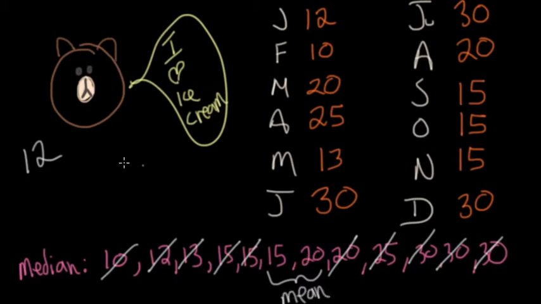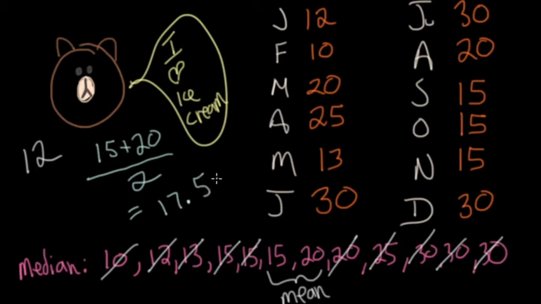So what's the mean? Ooh, I'm glad you asked. Well, how do we figure that out? Hopefully you watched the other previous videos. To figure out the mean of that, I would go 15 plus 20, and divide it by the number of values, so there's 2. That would give me 35, and I divide that by 2. So I'm going to get the awesome answer of 17.5. And that would be considered my median. So when you get that kind of situation, you actually have to figure out the mean. So our little median would be 17.5.